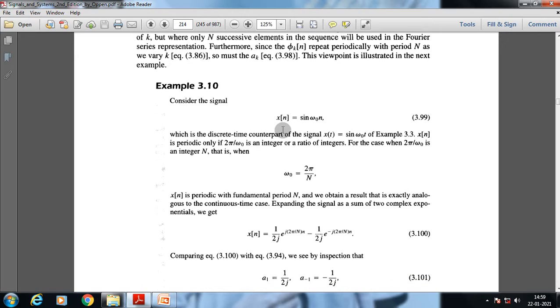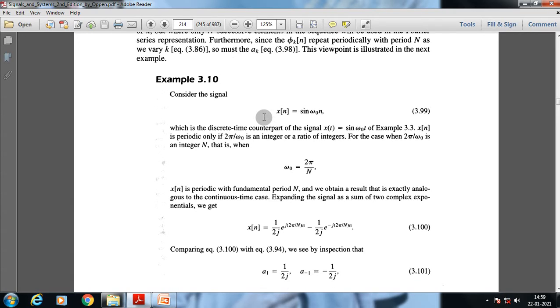This first example, example 3.10: we have considered a specific signal, a sinusoidal signal in discrete form, sine omega 0 n. That is the specific form of this discrete time signal. It's a periodic signal.